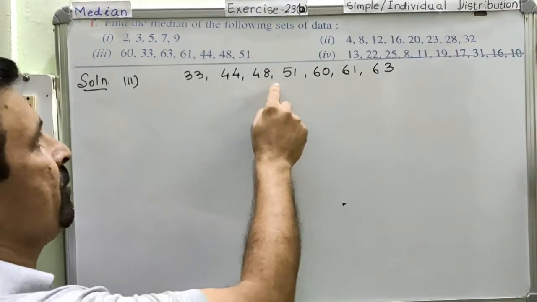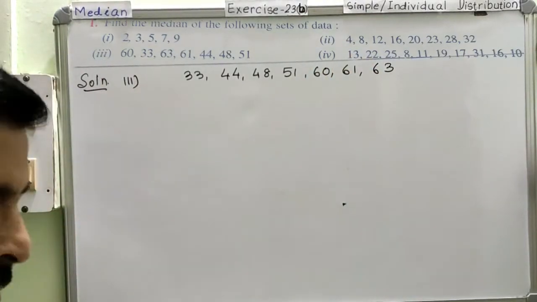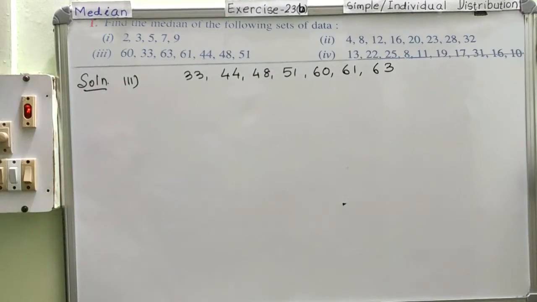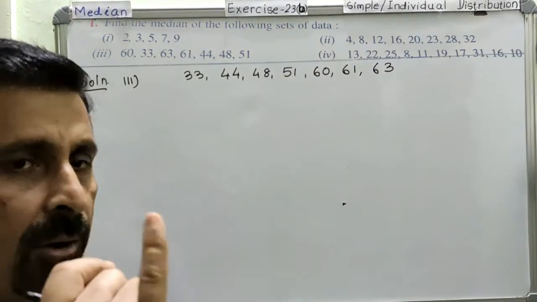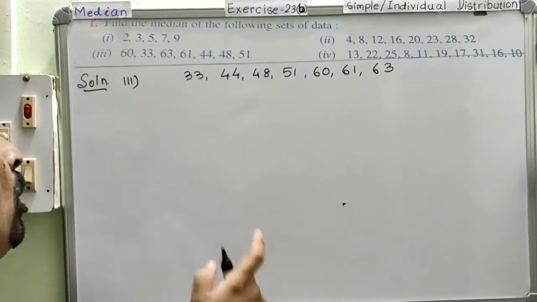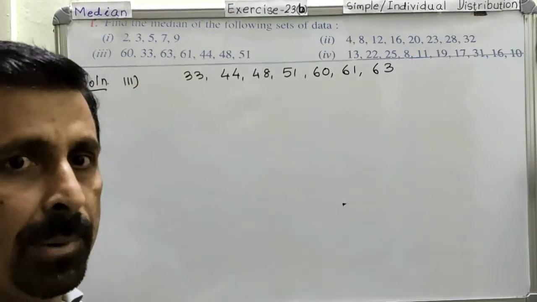So 1, 2, 3, 4, 5, 6, 7, and there are 7 data in Roman number 3. Clear? Step number 1 is to arrange the data in ascending order. Step number 2, now we are going to find the position for the median.